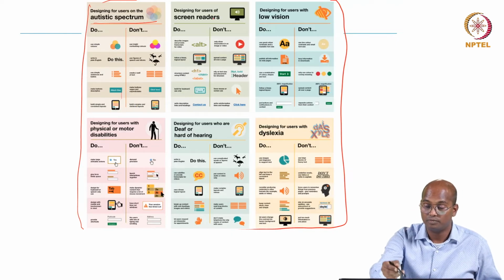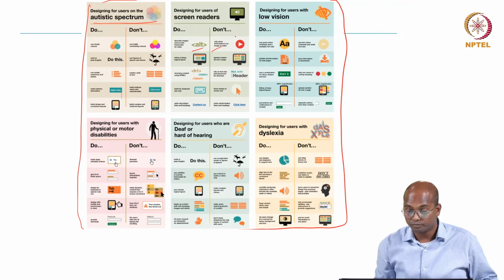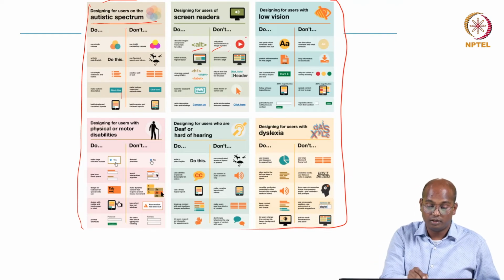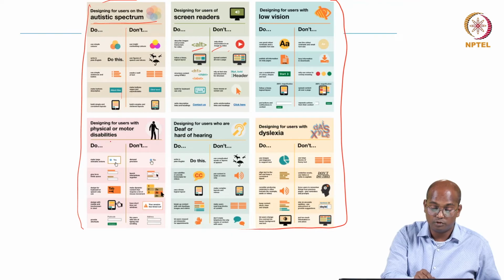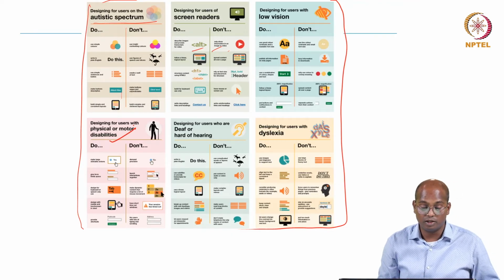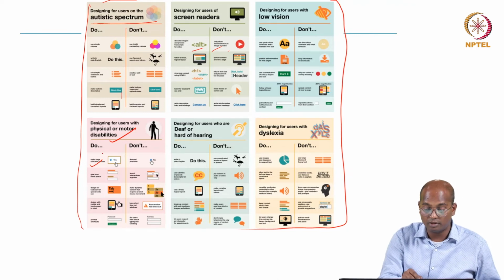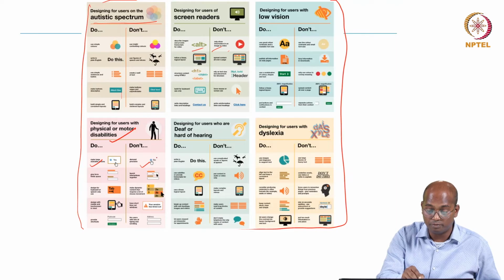Similarly, for screen readers, as mentioned, alt text should be used, and you should not show the information only in an image or video and so on. Similarly, designing for users with physical or motor disabilities, make large clickable icons that don't demand precision, like you'll have to just click here.